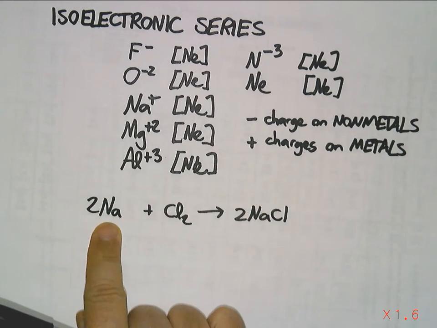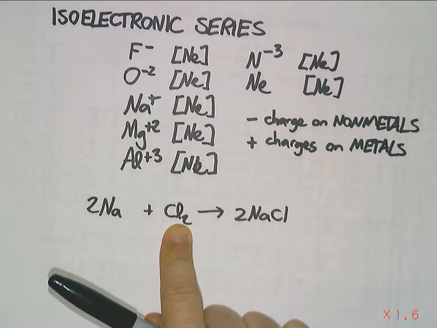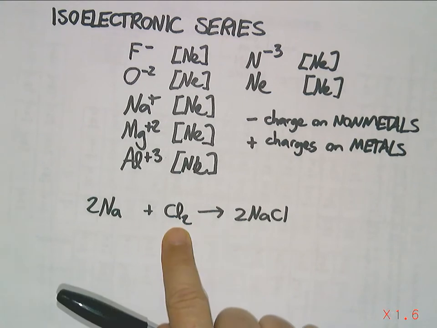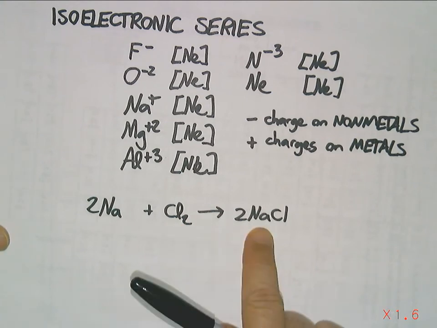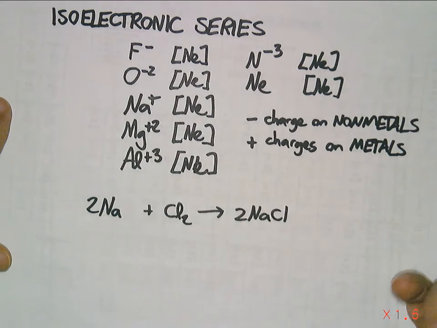This is a soft silvery metal, extremely reactive and deadly poisonous. Here's another deadly poison, chlorine gas. It will do horrible things if you breathe it. But table salt, NaCl, doesn't look the same, is not toxic, not in small quantities anyway. So what's happening here? Why do these two come together to make that?